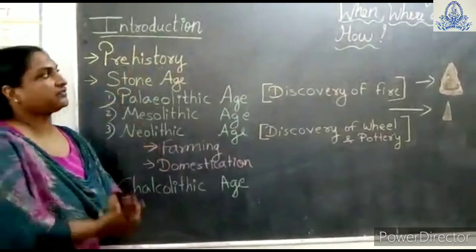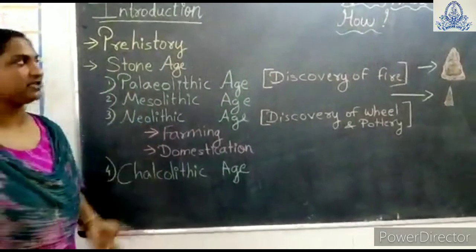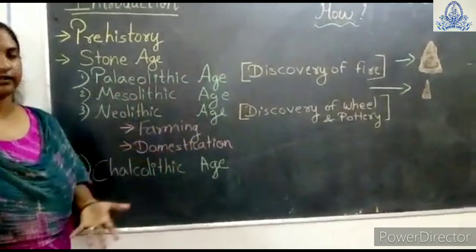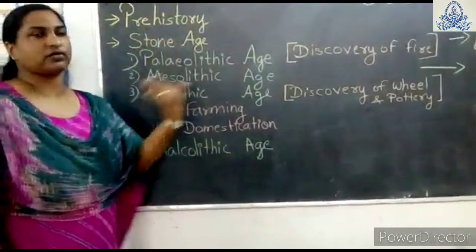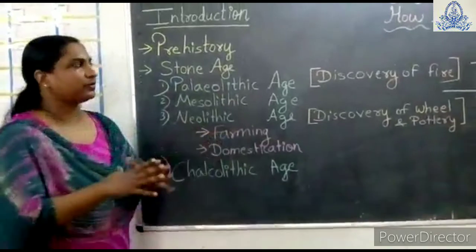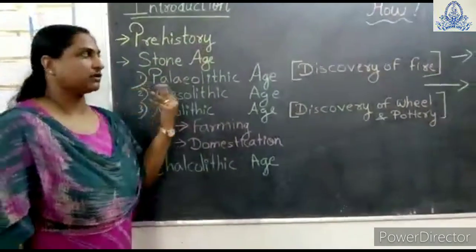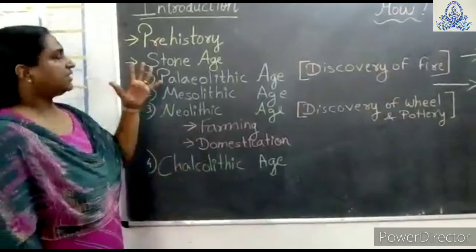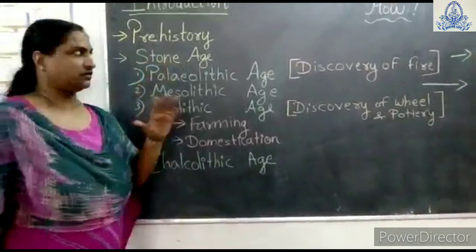Prehistory was the period when the early humans, or we can say nomad people, lived. They didn't know how to read or write. They were just wanderers, going from one forest to another in search of food and water. They didn't know how to build a home, so they stayed in caves or rock shelters. So here we learned the different phases of the Stone Age.